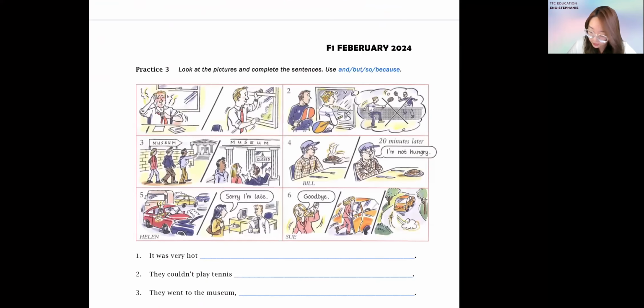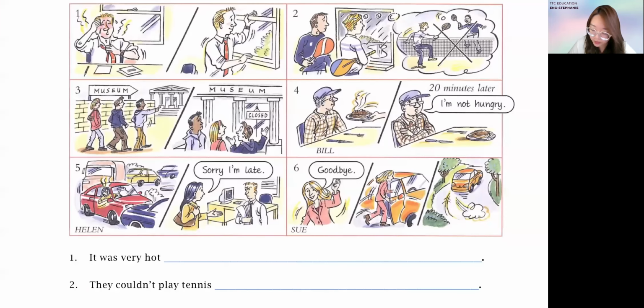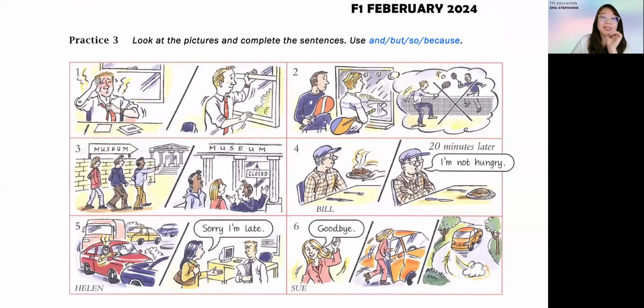Okay, now let's go to the next page. Practice 3 is something that I really want you to work on, because this is the closest to forming an essay, so forming a sentence of your own. The previous one was just for you to understand whether you're able to grasp identifying which one is a compound sentence, which one is a simple sentence, and how you can form them. The core things.